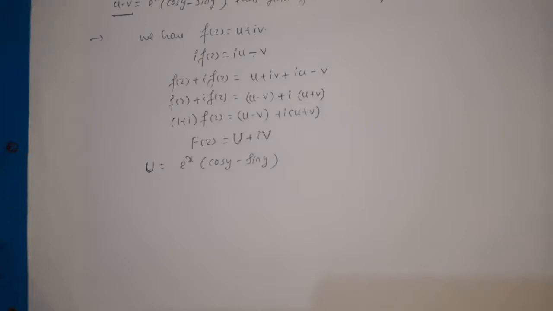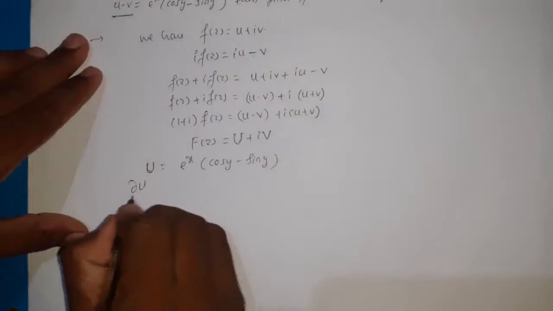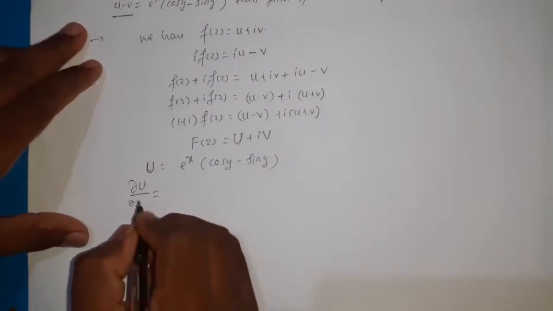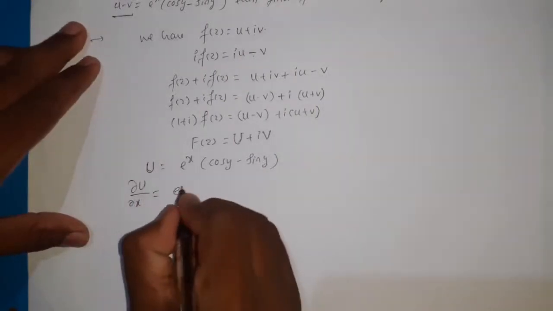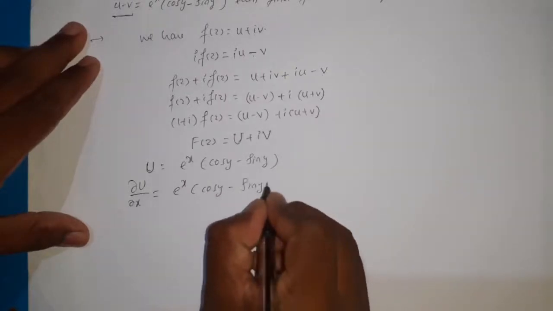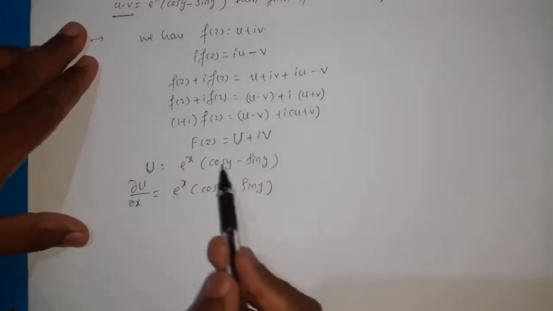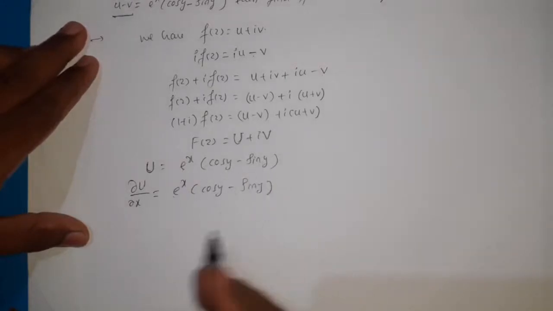Then to construct the analytic function, we need the partial derivatives of U with respect to x and y. For that, consider ∂U/∂x. So ∂U/∂x is e^x (cos y - sin y), because the differential of e^x is e^x and the remaining thing is constant.